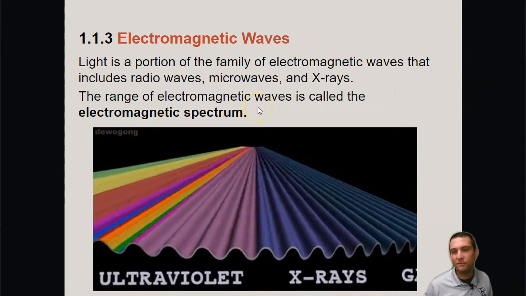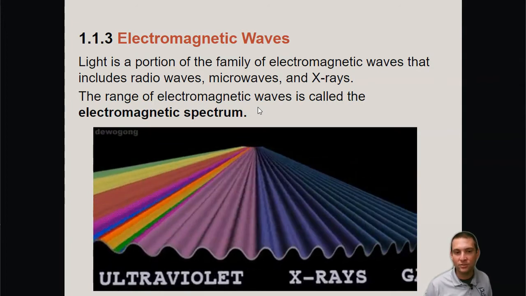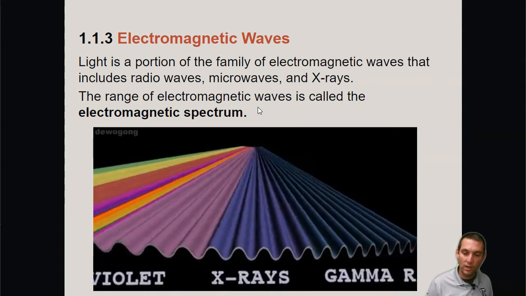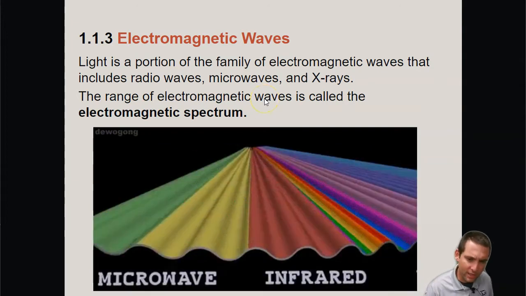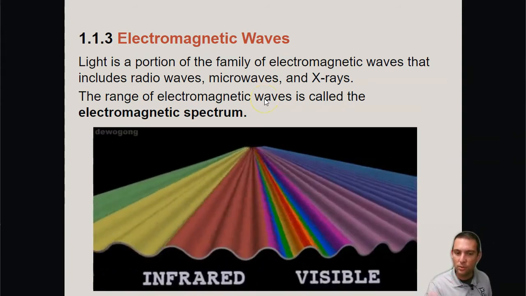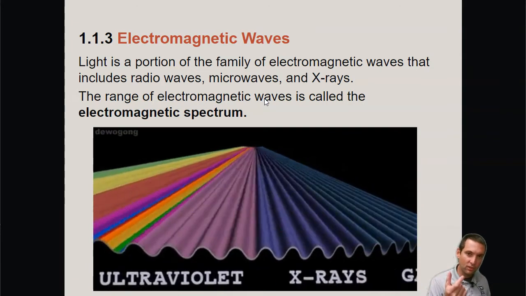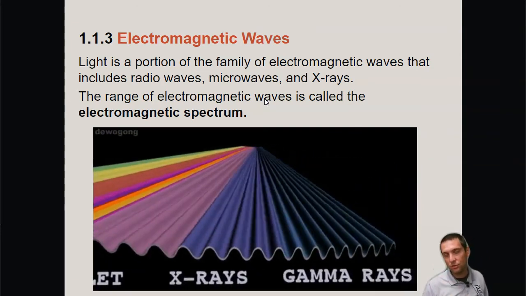Light is a portion of the famous electromagnetic wave called the electromagnetic spectrum. Below, you'll see this animation of what the electromagnetic spectrum looks like. If you'll notice, at the microwave end, the distance between those two crests, those two tops, is pretty long compared to the gamma rays, where the distance between those two is really short.